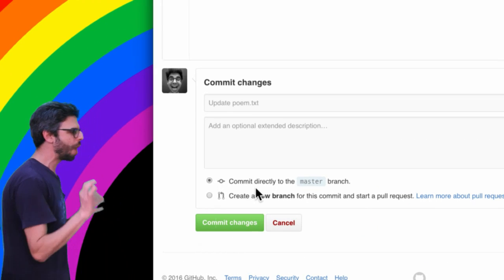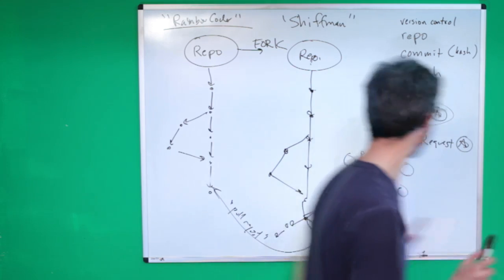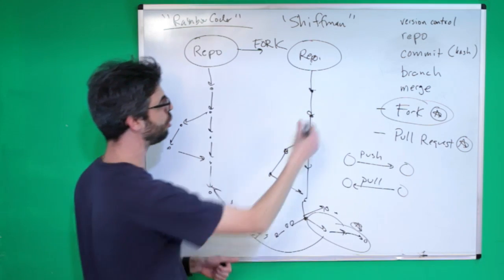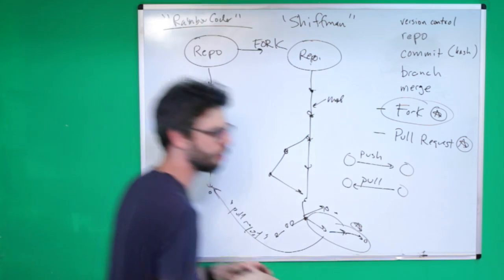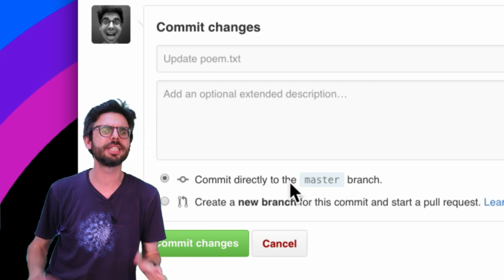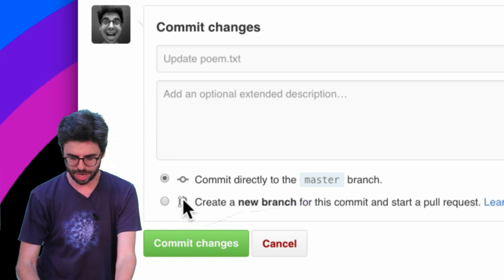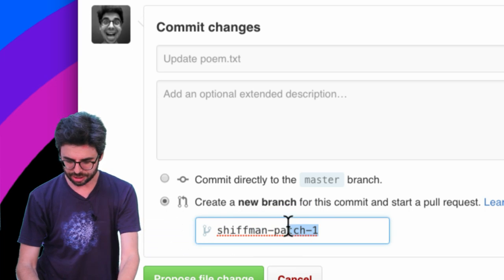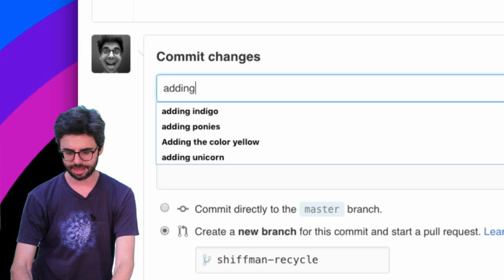So I can commit directly to the master branch. Now, note, because I'm working in a fork, I am committing to this master branch in my forked version of the repo, not the Rainbow Coder one. But sometimes it's good practice, if I'm ultimately going to propose a change to somebody else with a pull request, to maybe create a new branch. So let's do that, and let's call this branch Shiftman Recycle. And I'm going to say adding recycle.